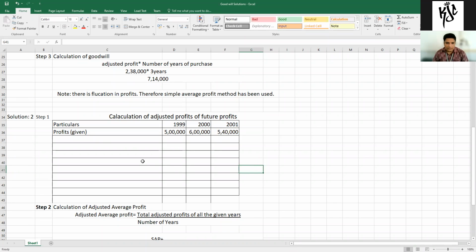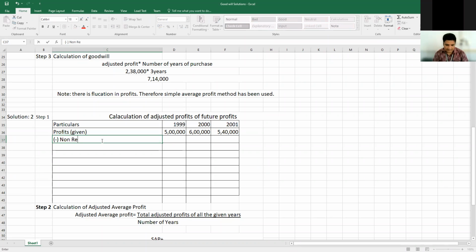Okay, so after this, what do we have to do? After profits given, less non-recurring income. What is the amount of non-recurring income? 20,000. So 20,000 for 1999. For 2000 and 2001 the amount was nil, so no need to write the amount there. Nil, that's all. Then we need to do the total for the years.